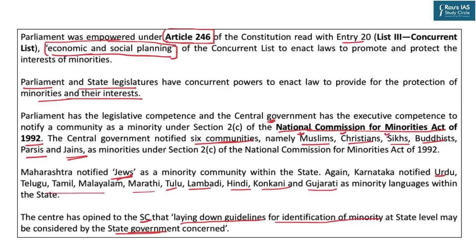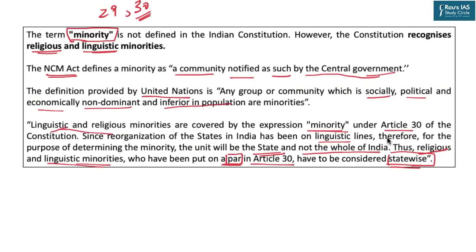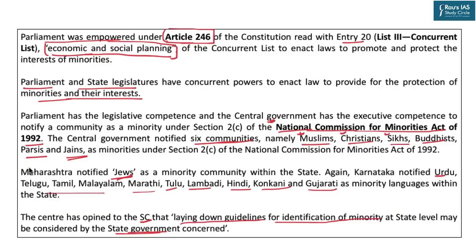But since they have not been declared minorities, they cannot be running their educational and cultural institutions on the lines of minorities under Article 30, and hence the petition. Although this stand of the Supreme Court is very clear that they have to be defined state-wise. But the submission of the center is that, using its power under Article 246 through entry 20 of the concurrent list, the Central government has come up with the National Commission for Minorities Act 1992. And using Section 2C of the Act, 6 minority communities have been declared.